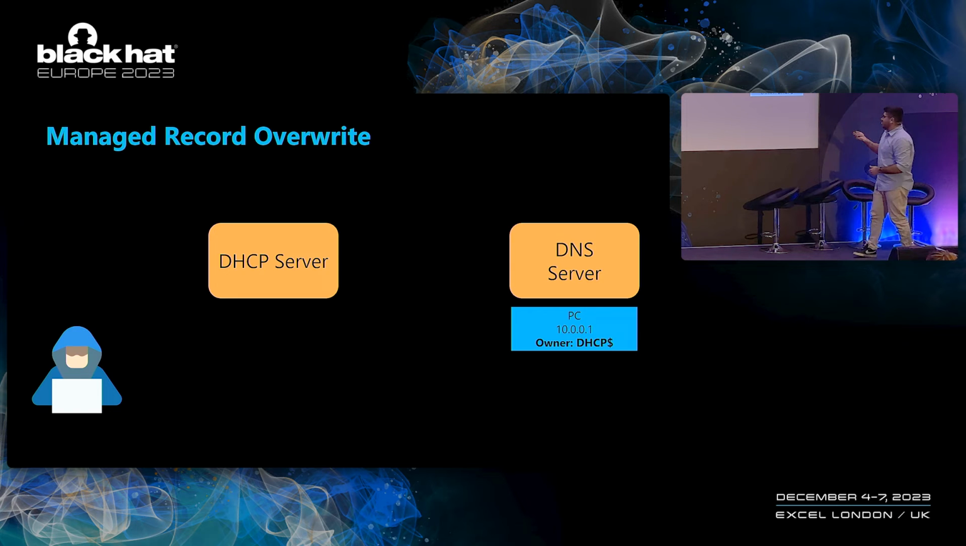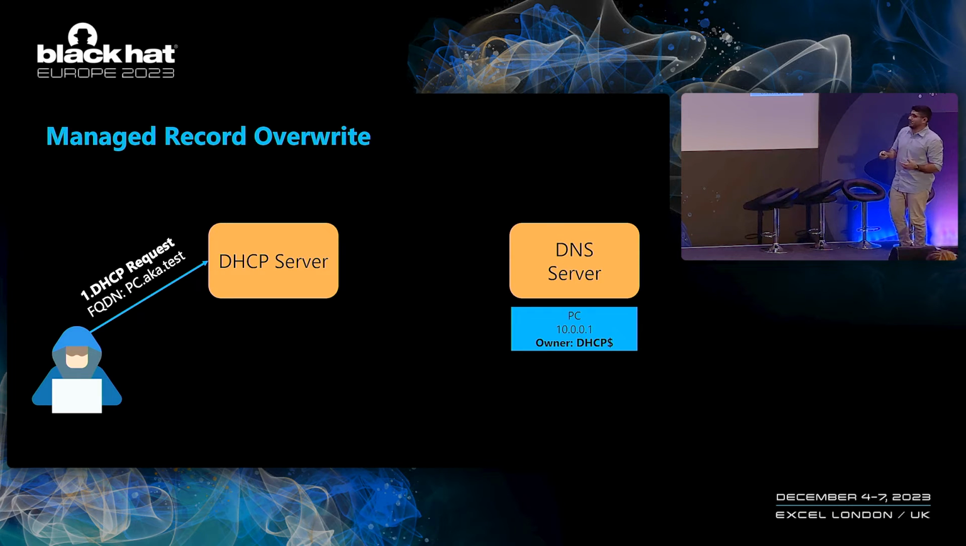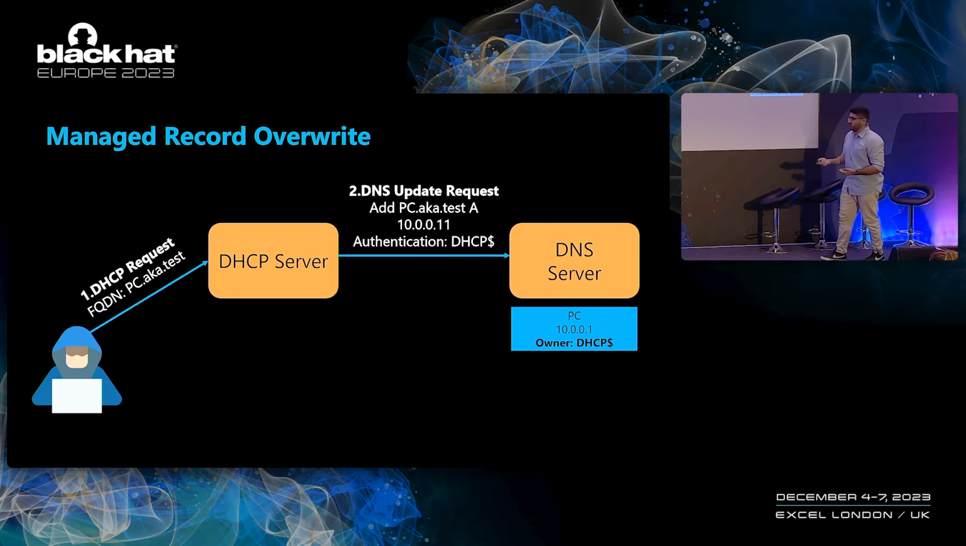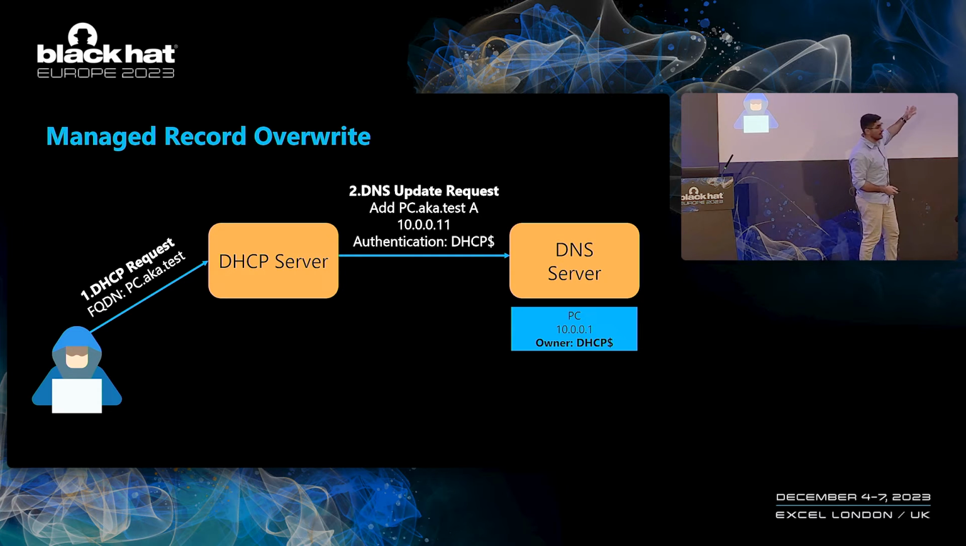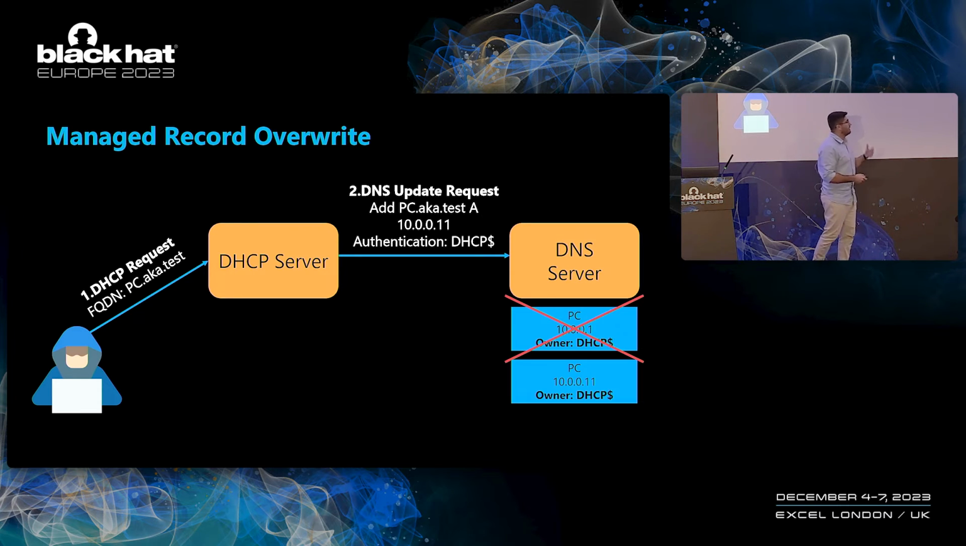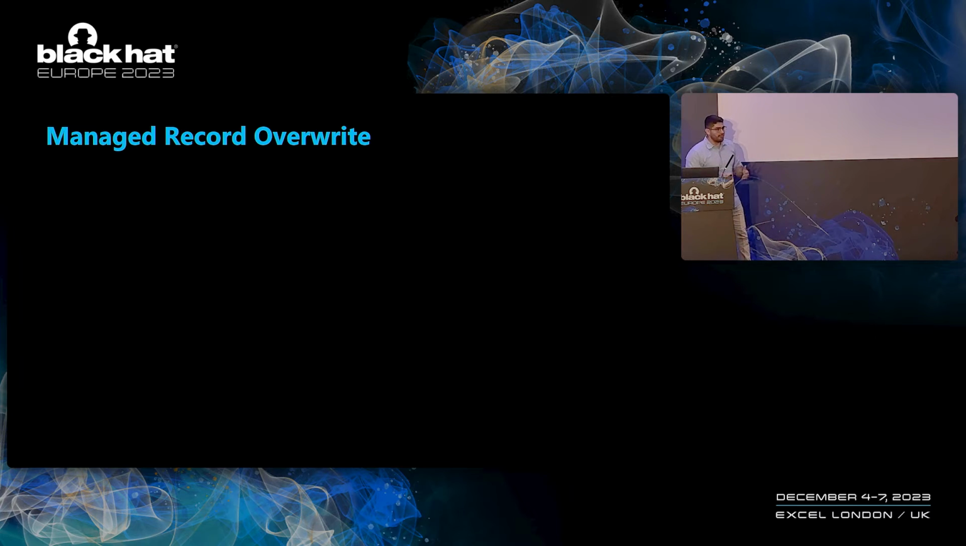So this time, we again have the DNS record for the PC machine, but we can see that it was created by the DHCP server. Now, again, we can request this FQDN from the DHCP server. We know that the DHCP server will immediately send an update request, but this time, because the machine account is authorized to perform the update, the overwrite would succeed. And we can now control the IP address of this machine. So this is managed record overwrite.